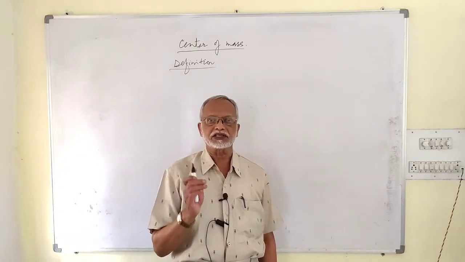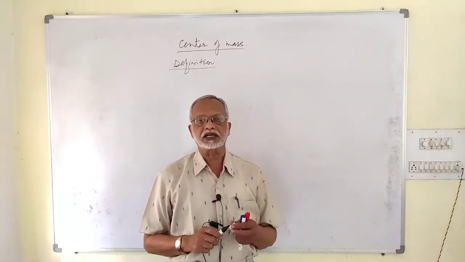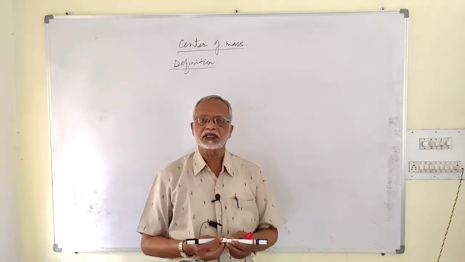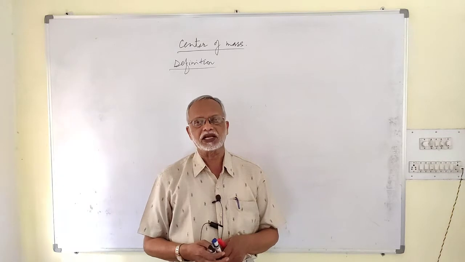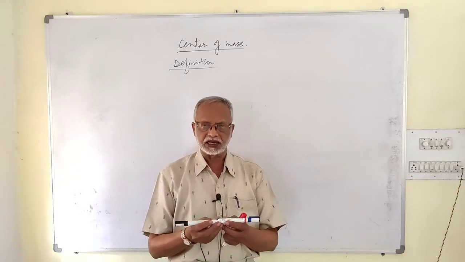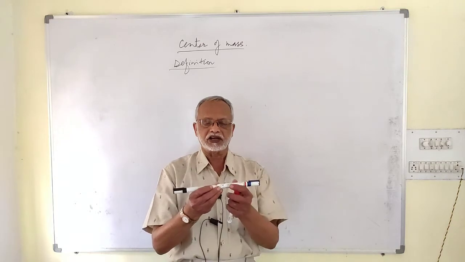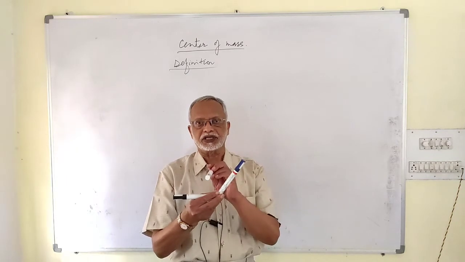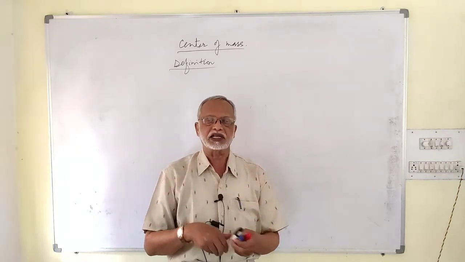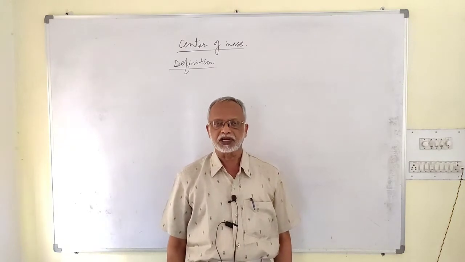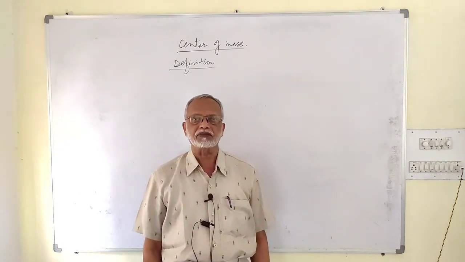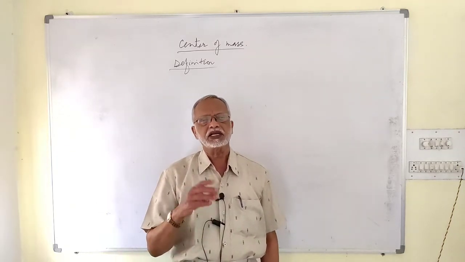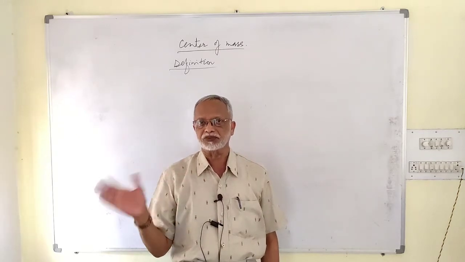Usually the center of mass lies within the body, if the body has got a regular geometry. If the body is having slightly changed geometry, then in that case the center of mass may lie outside also. For example, if you take a thin rod, straight one, the center of mass lies at its center within the rod. If it is bent, the center of mass lies outside. How much it comes out, that we will consider at a later stage. So one thing is sure, that the center of mass may be present or may not be present within the body. In most of the cases it is present within the body. In some special cases it may be present outside the body.